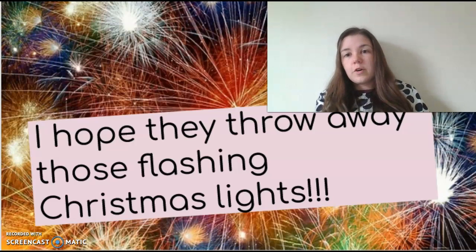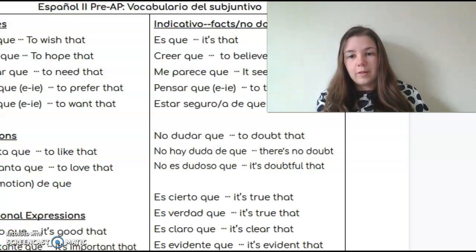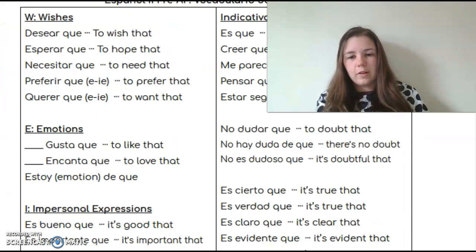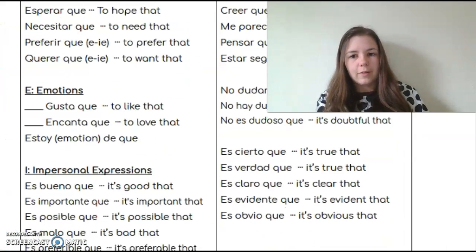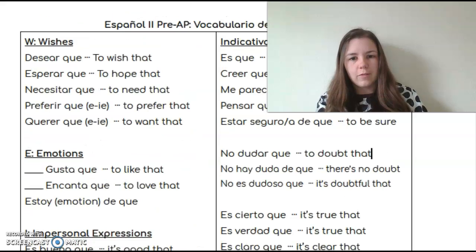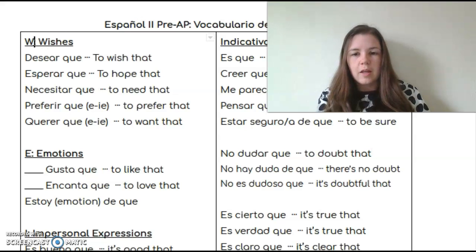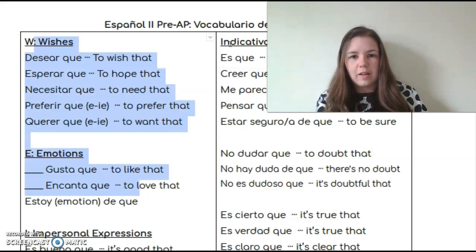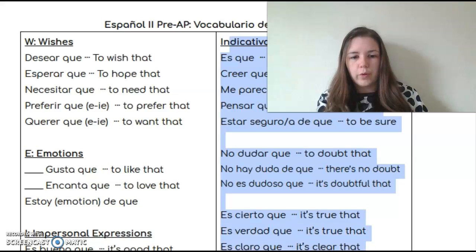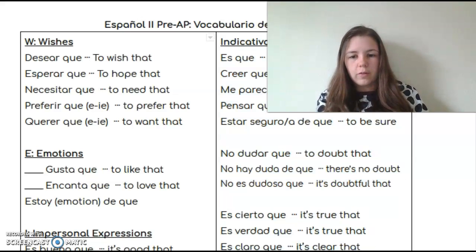So in summary, if you really wanted to, you could memorize all these phrases from our weirdo handout about which ones use subjunctive, which ones use indicative in the two columns. In my opinion, the easiest way is to remember anything that has some sort of feeling, emotion, recommendation is going to be subjunctive. Anything that's like a fact, true without a doubt, is going to be indicative. And that would be the easier way to learn this topic.